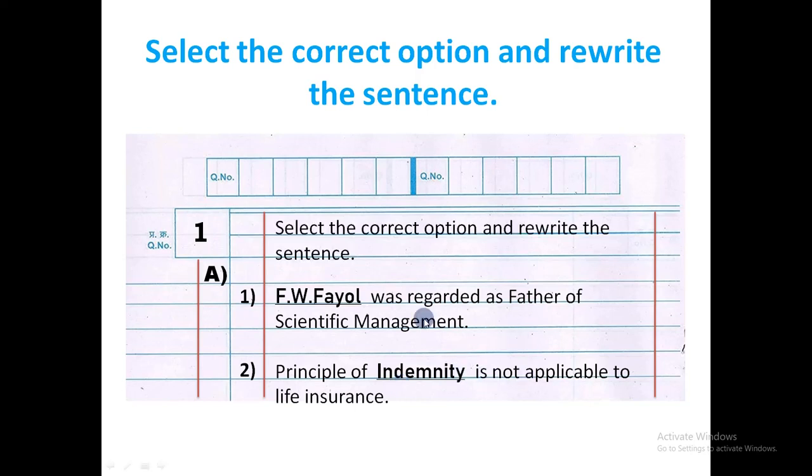Do not write the question here, like select the correct option and rewrite the sentence. Do not waste your time to write the question. You must write only the answers in your answer sheet. Here we will write the whole sentence because it was mentioned in the question that rewrite the sentence.